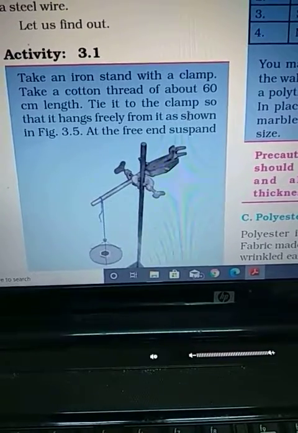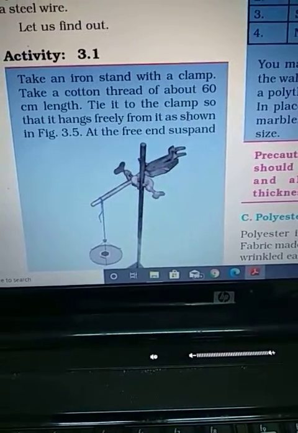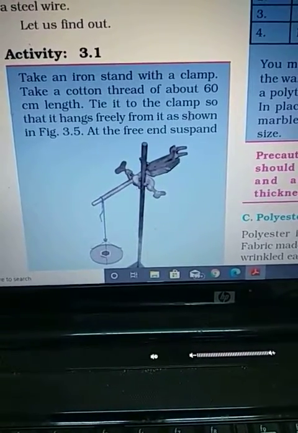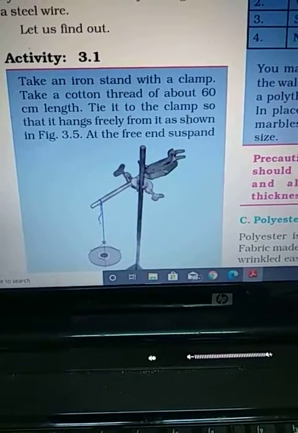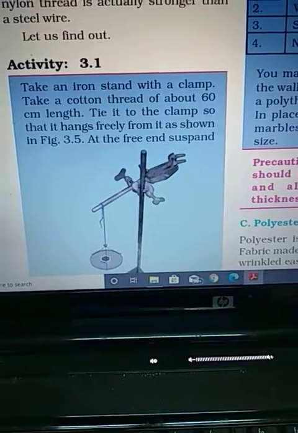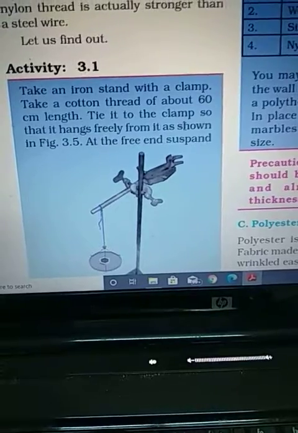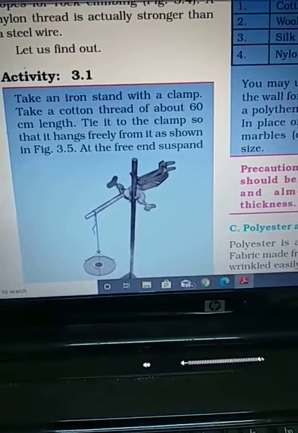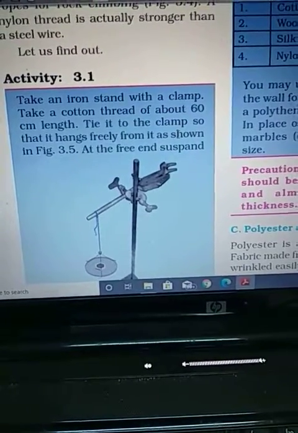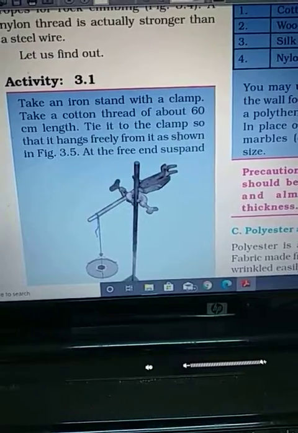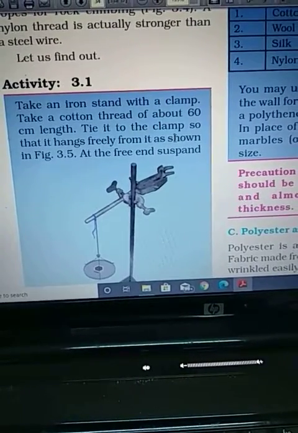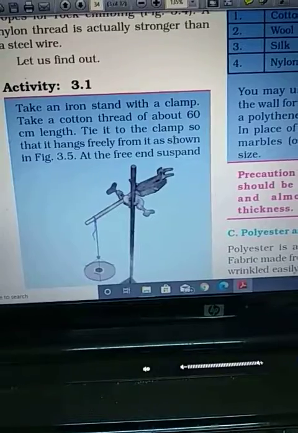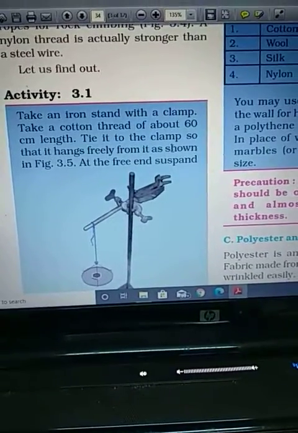So in this way you hang these fibers of equal length and thickness and put weights one by one on the polythene you have tied. The thread which breaks first will be the weakest, and the one that breaks last or can bear more mass will be the strongest. In this way you can make a comparative study of the threads.